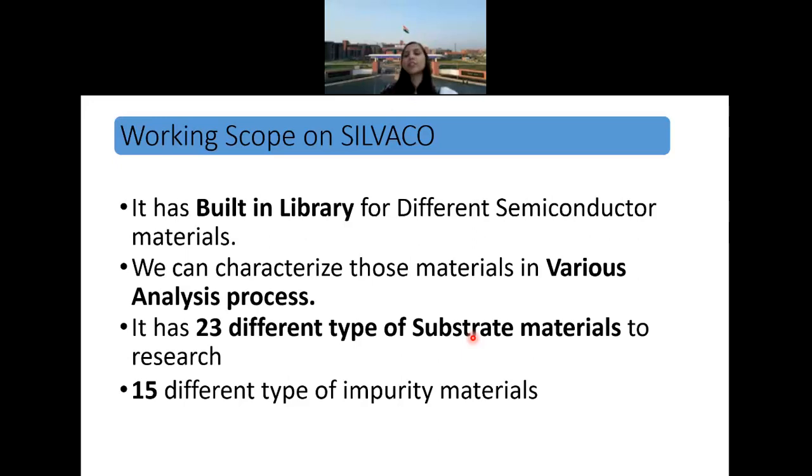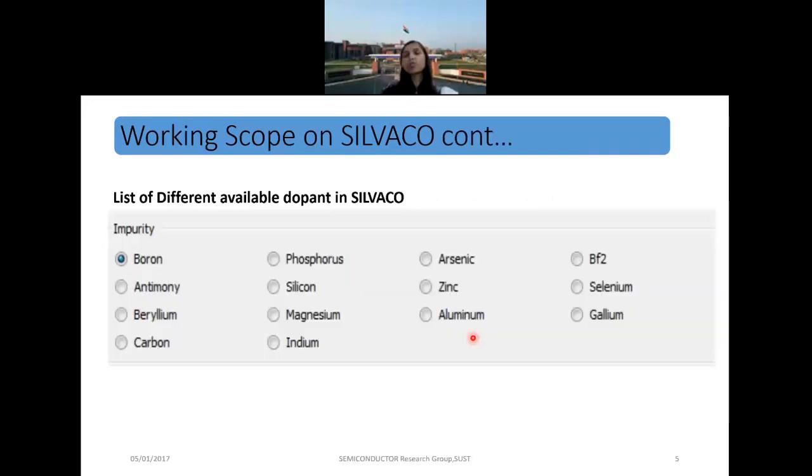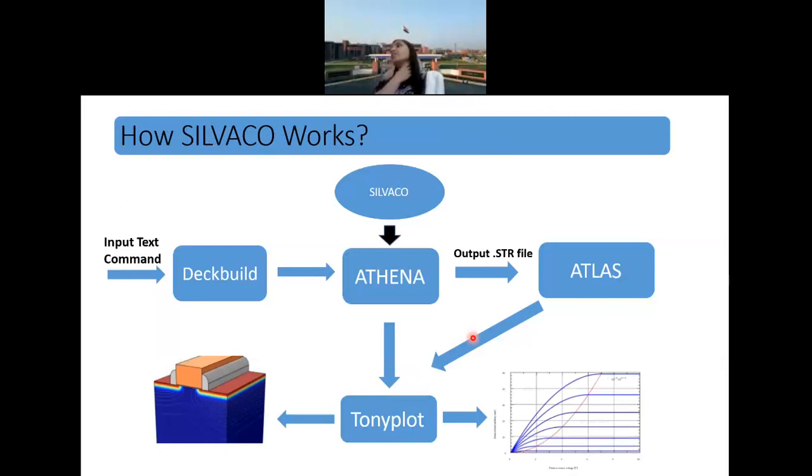Then there are 15 different types of impurity materials. What am I telling you? These are the impurities. If someday you are interested in checking the silicon performance when it is doped with arsenic, yes, you can do it in Silvaco, because there are 15 dopants that you can consider. Usually people dope silicon with boron or phosphorus. But if I am interested in checking silicon behavior with beryllium doping, can I do it? Yes, it is very well defined in the Silvaco library, so I can do it. Okay. Then how does it work?